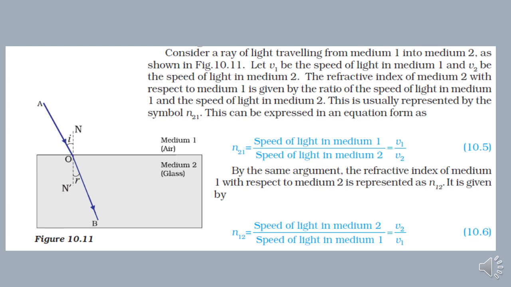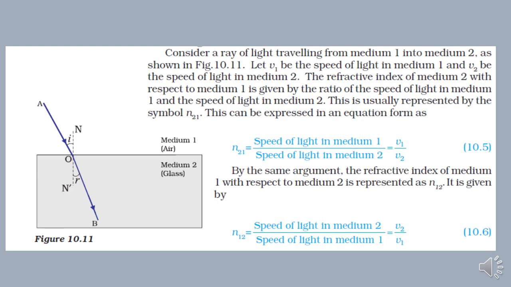Now, let us understand it a little more deeply. Here, as you see, a ray of light from air is moving, and at that point O, it's entering another medium, which is glass. Now, as you can see, it is not going straight, it bends a little bit towards the left side. So, refractive index is a comparative quantity.